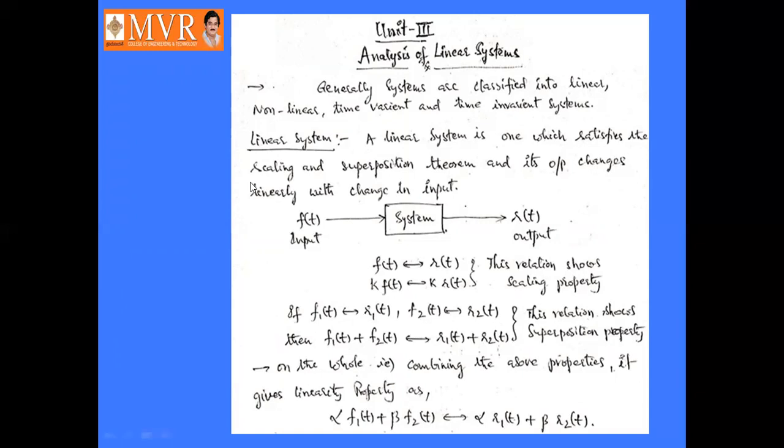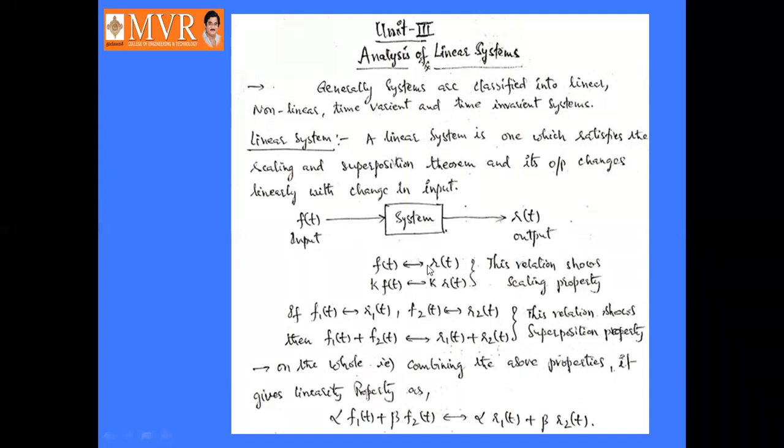Suppose we take a system, where f of t is its input and r of t is its output. So here f of t is the input of the system and r of t is the output of the system. This r of t changes linearly according to the input f of t.